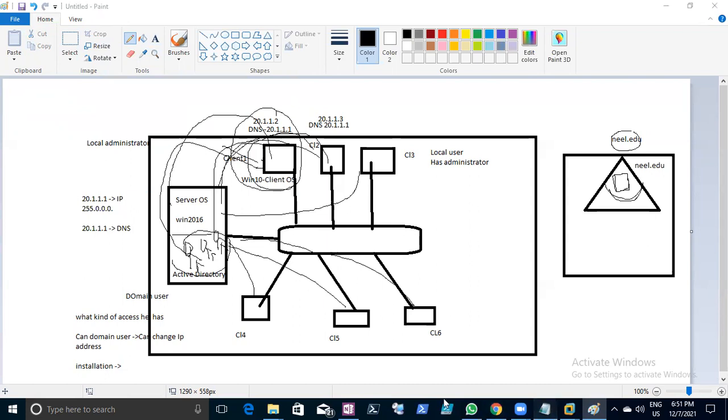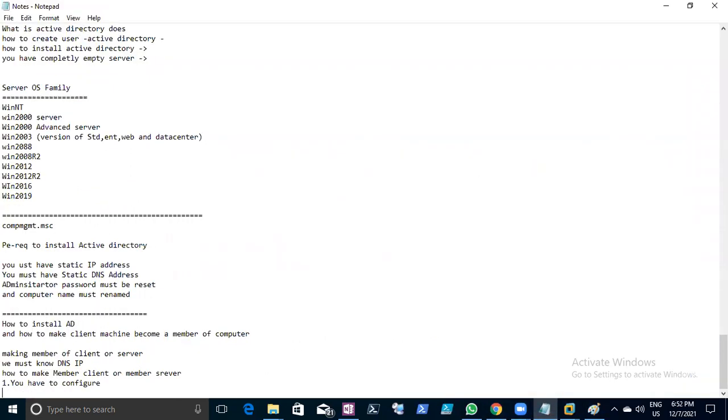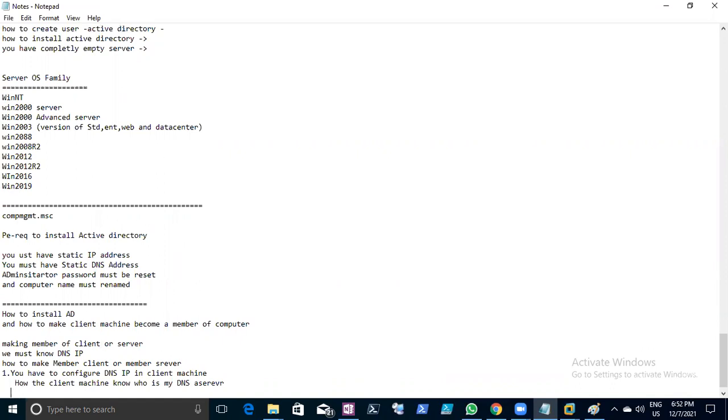Every client machine has the NetLogon service. You have to configure the DNS IP on a client machine. Right now, how does the client machine know who is my DNS server?